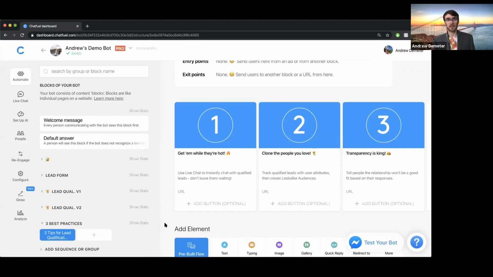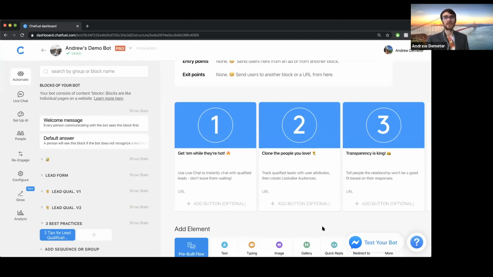Because obviously, the shorter you can compress that sales timeline, if you will, the better. So in other words, the faster you can respond to somebody who's qualified, especially if they have proactively expressed an interest, the better, as opposed to waiting a day or just waiting a couple hours to email them or respond back in the chat. So whenever possible, use live chat to get people while they're hot and convert them ASAP.